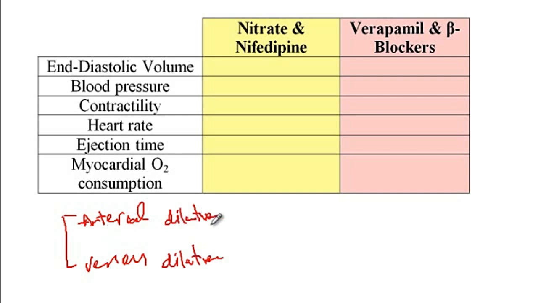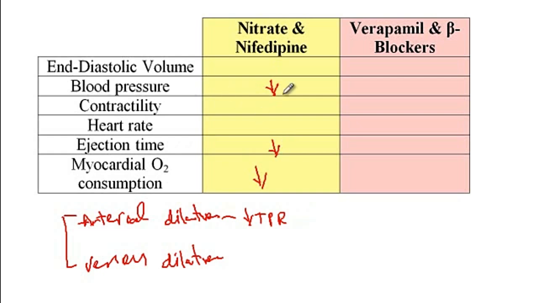And so due to the arterial dilation, there would be decreased total peripheral resistance, as a consequence of which blood pressure will now decrease. And so now, since there is also decreased total peripheral resistance, the work of the heart will decrease, so the myocardial oxygen consumption will also decrease, and also it takes less time for the heart to pump blood out in the system, so ejection time also decreases.